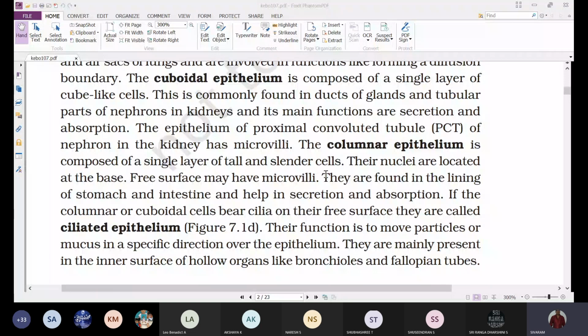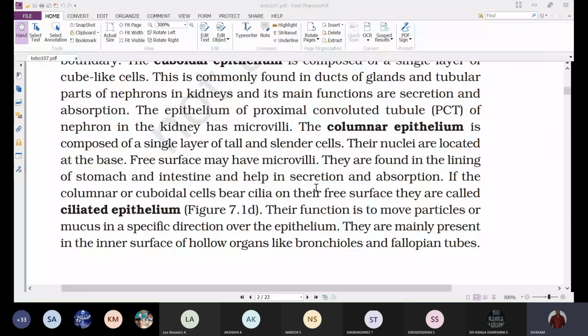The columnar epithelium is composed of a single layer of tall and slender cells, and their nuclei are located at the base.